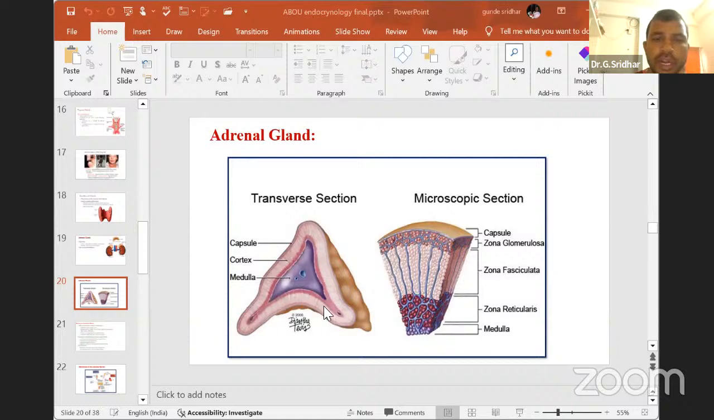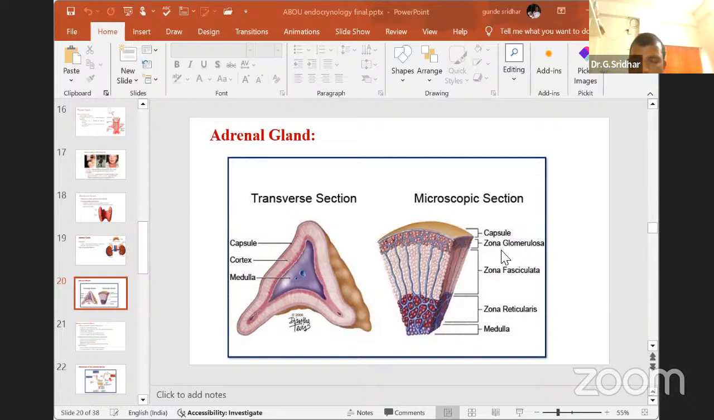First, we'll discuss the cortex region. Generally, the adrenal gland is covered by a connective tissue layer called the capsule. Below the capsule you find the cortex, and below the cortex region you find the medulla. These are the parts in the transverse section of the adrenal gland in the human body. Then you can see the microscopic section. As I said, the cortex region has different types of regions. You can see this is the capsule.